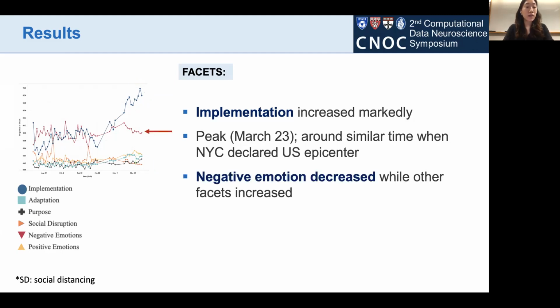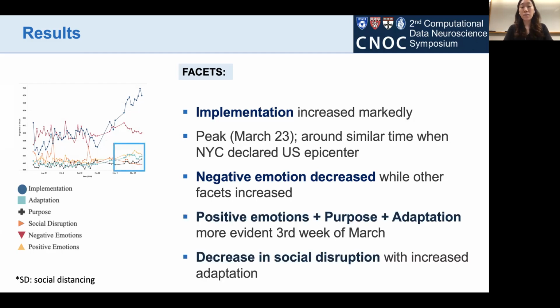Negative emotion, which predominated in January, is no longer the predominant facet in March. It has actually shown a decreasing trend. Meanwhile, compared to the decreasing negative trend, positive emotions, purpose, and adaptation had increasing trends, especially peaking around the third week of March, which coincided with the public returning to work and school after their spring break.